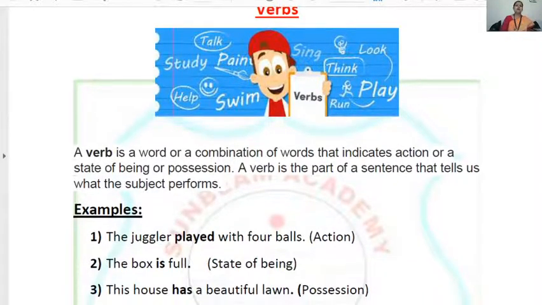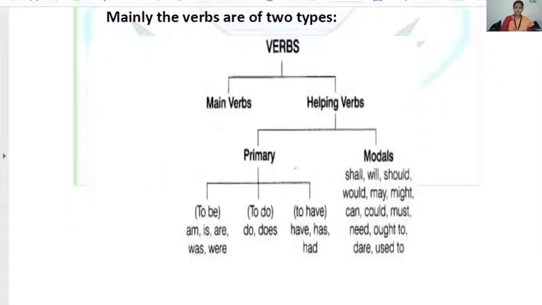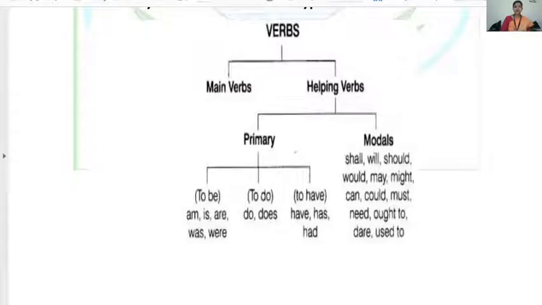Okay, now verbs are basically of two types. Here on my screen you can see that verbs can be divided into two classes: mainly the main verb and the helping verb. You must have heard these words used so many times by teachers, the main verb and the helping verb.